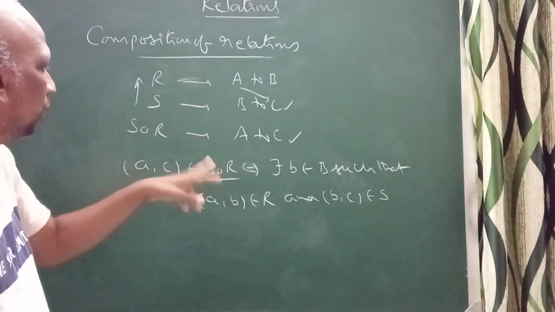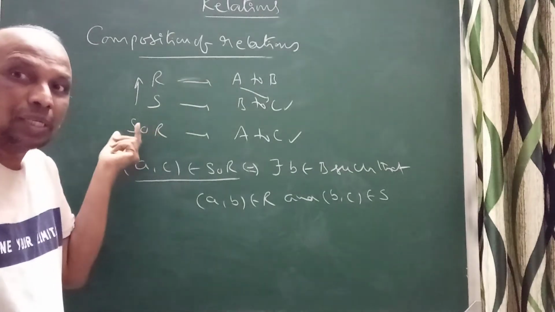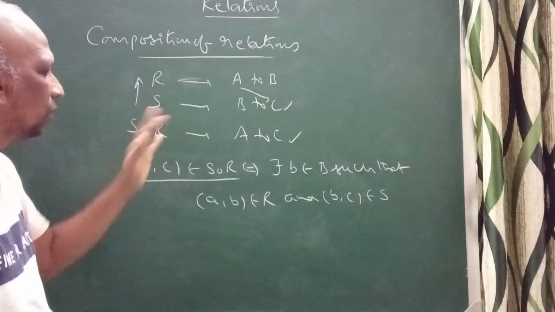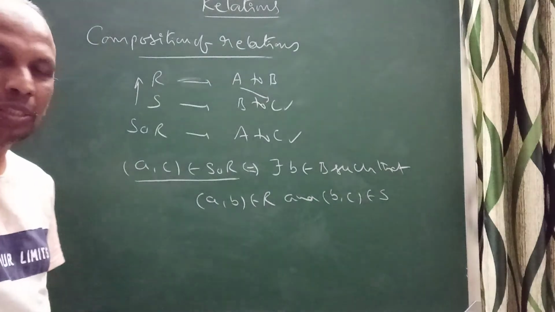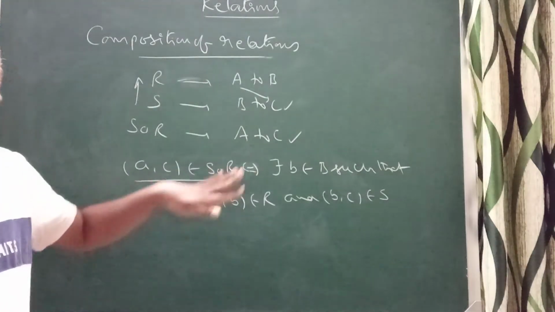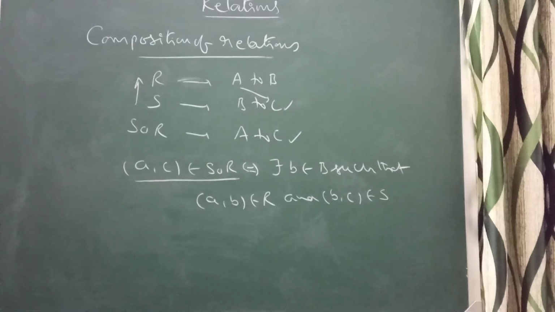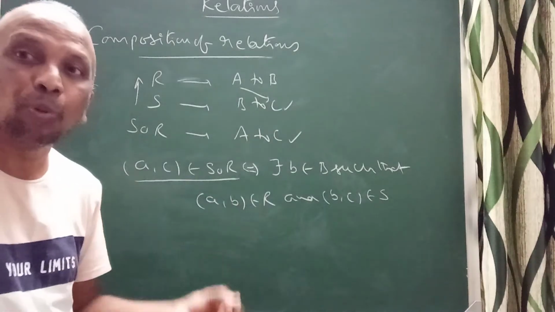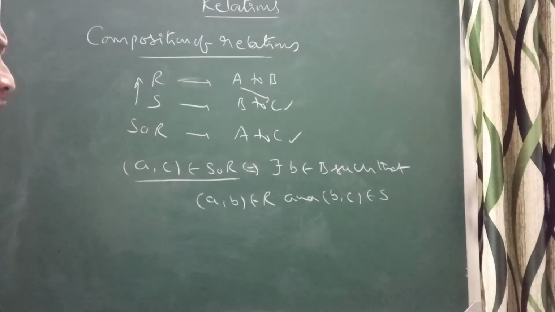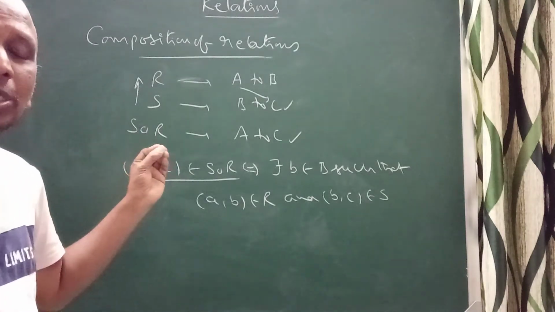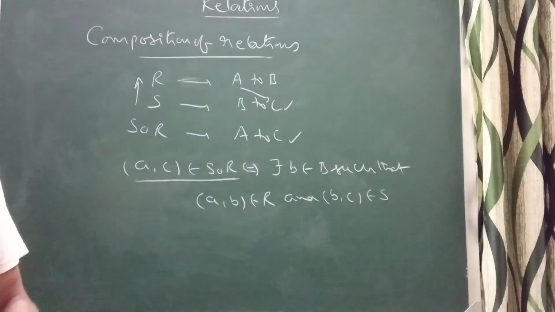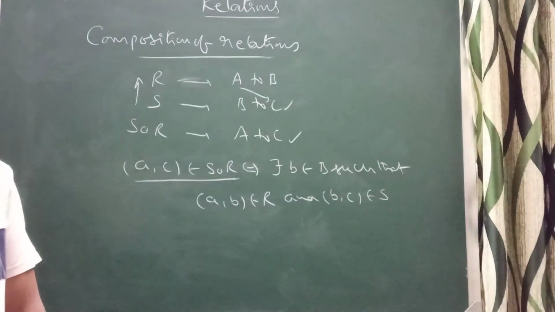S of R, this is A to B. Here S of R is the composition function. A to C, I can write S of R, such that there exists b with (a, b) belonging to R and (b, c) belonging to S. This should exist. Then I can say this relation is called the composition of R and S.